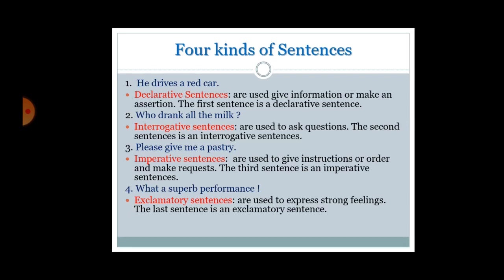An exclamatory sentence is used to express emotions such as surprise, joy, pain, anger or pity. That's why I said, what terrible weather. So it is an expression of surprise, joy, pain, anger or pity.